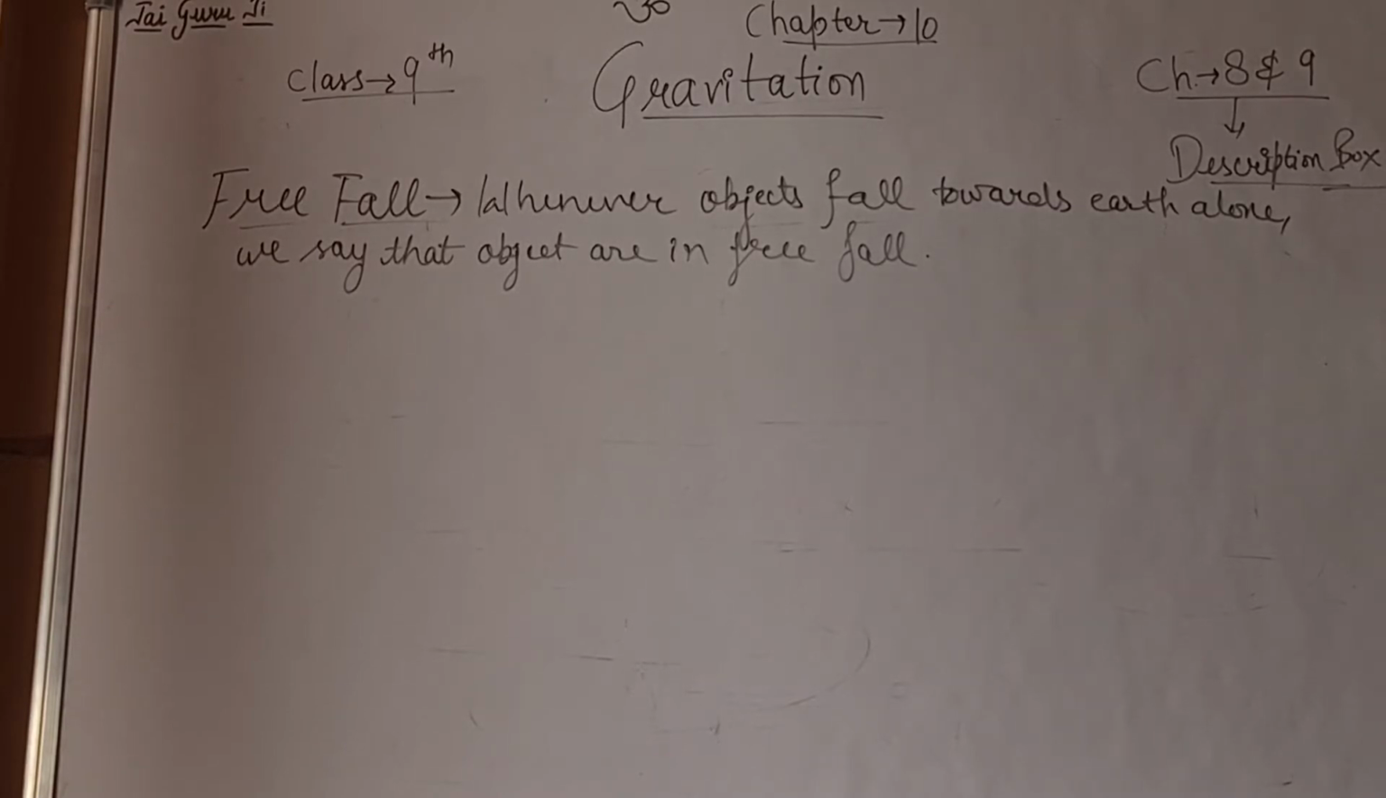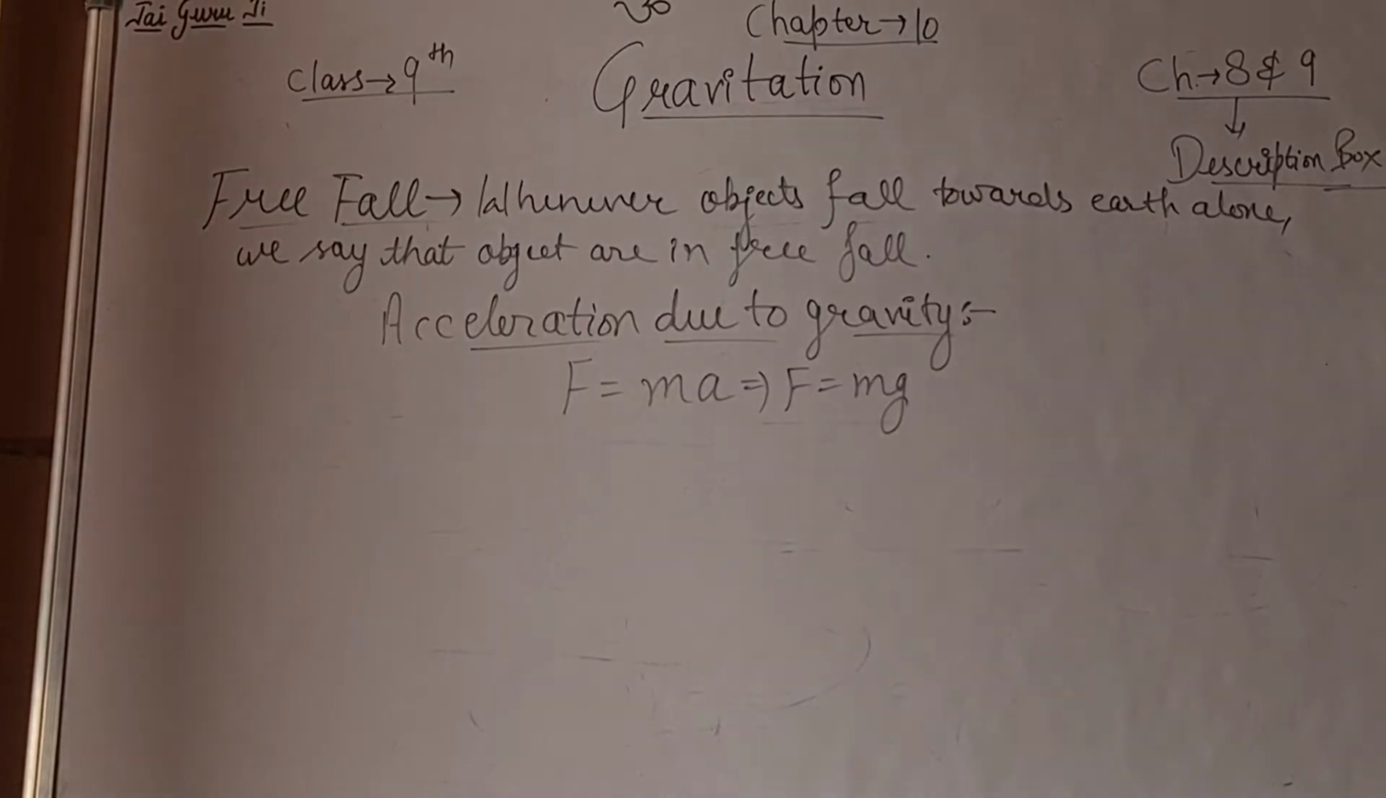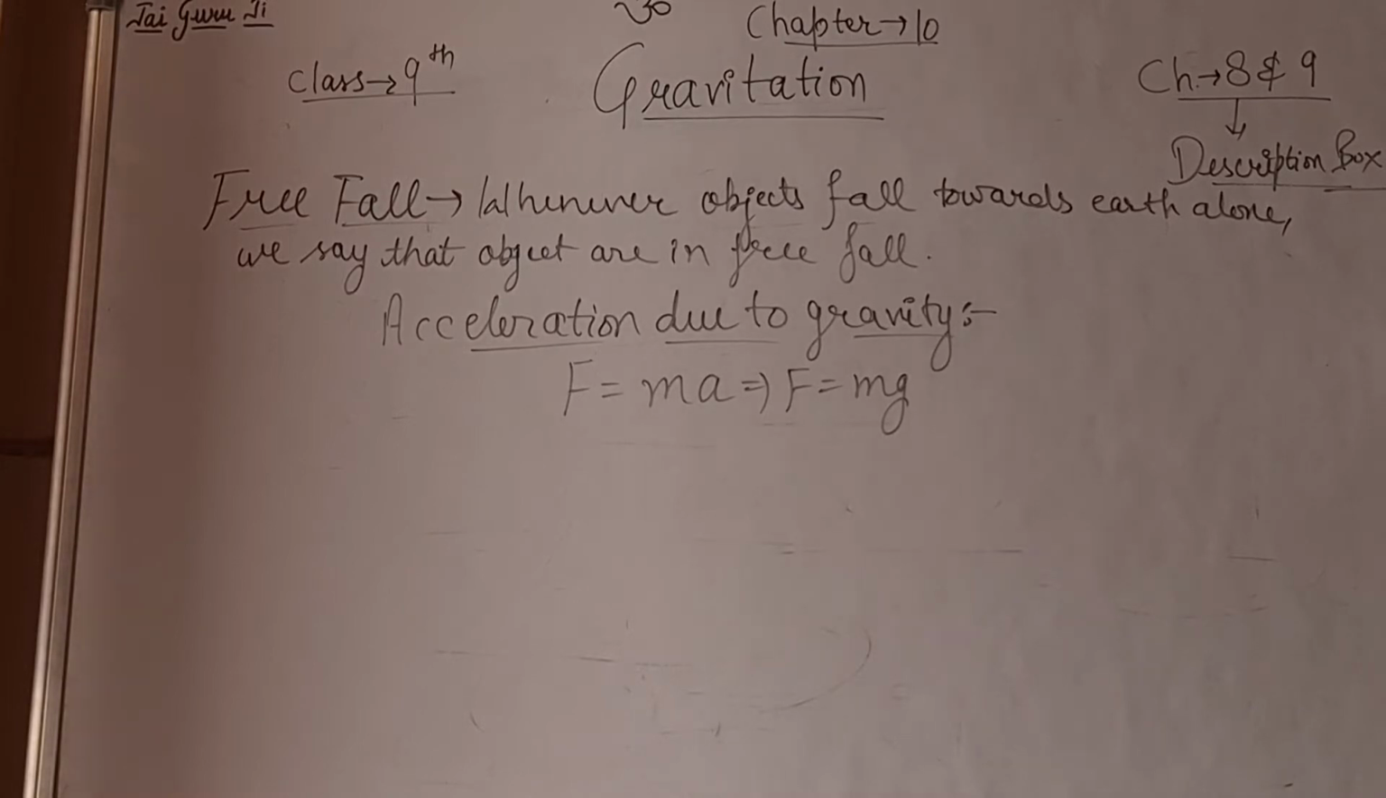So there is an expression for acceleration due to gravity, and there is a derivation. We know that force is equal to mass into acceleration, that means F equal to ma, where a is the acceleration and m is the mass of the object. Now we can replace this acceleration with g, because there is only one force, so acceleration is converted into small g. Small g is also acceleration, but due to gravity, right?